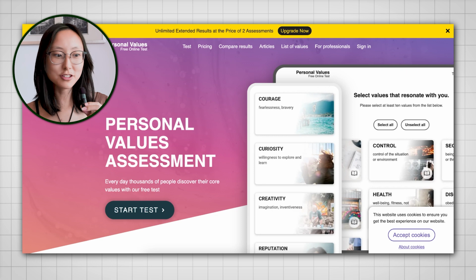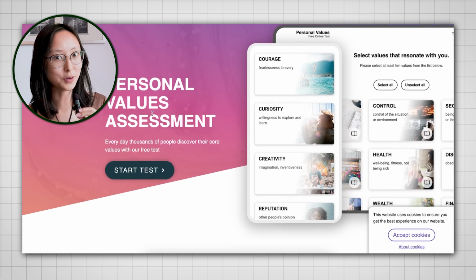So for example, my values are openness, growth, and helping others. You can find your values using this personal values assessment quiz, which I'll link in the description below. And so I thought a habit of mine could be helping someone every day. It could be making content to inspire people, or just giving someone a compliment. And working from there, I figured out my life North Star metric was to positively impact other people.